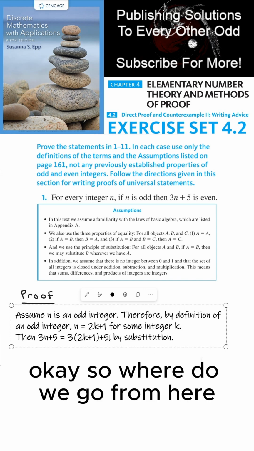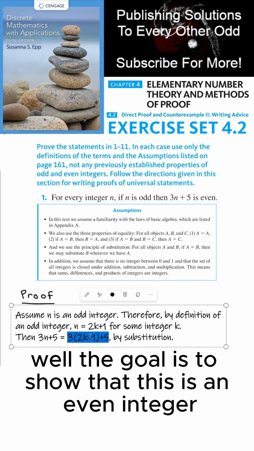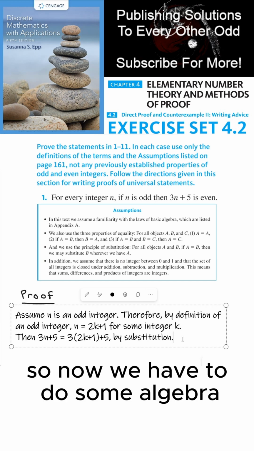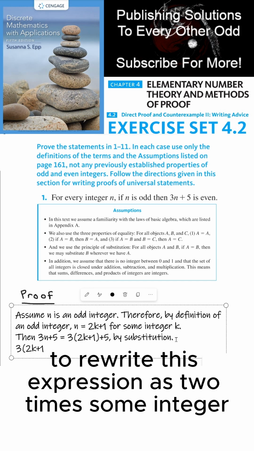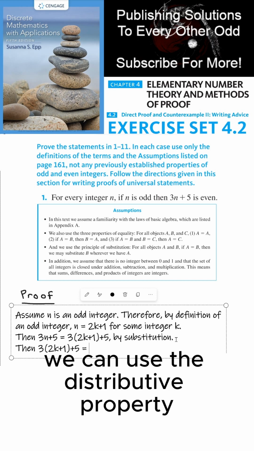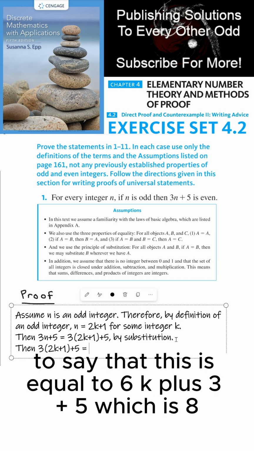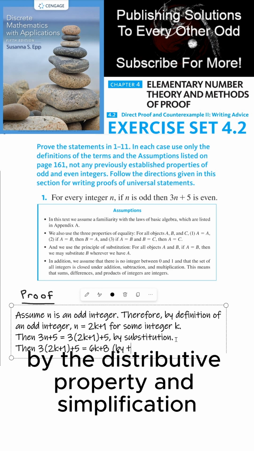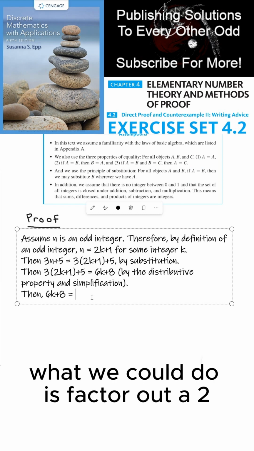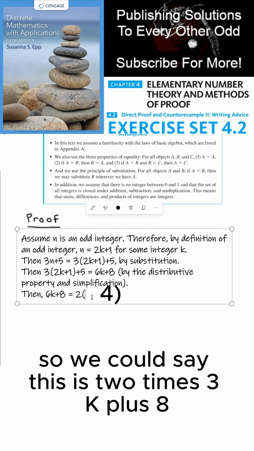Okay, so where do we go from here? Well, the goal is to show that this is an even integer, meaning that we can write this somehow as 2 times some integer. So now we have to do some algebra to rewrite this expression as 2 times some integer. What I'm going to do is say then 3 times (2k plus 1) plus 5. We can use the distributive property to say that this is equal to 6k plus 3 plus 5, which is 8. And this is by the distributive property and simplification. Okay, so now we have 6k plus 8. What we could do is factor out a 2. So we could say this is 2 times (3k plus 4).